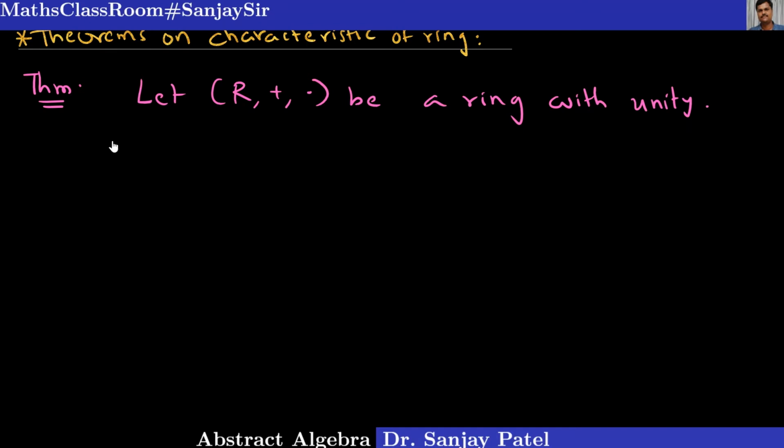This is something like a small intermediate result which we are going to prove, which we are going to use in our main theorem next. So this you cannot write as a theorem, just let me write as a small result which we will refer as a lemma.